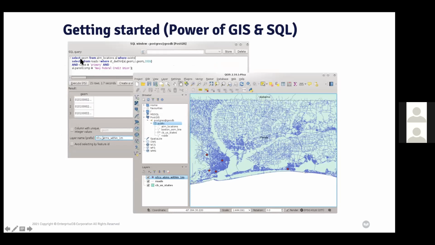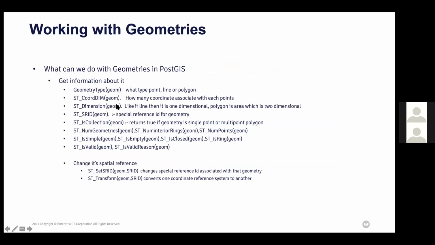So I'm using my standard query language: select geom from ATM locations where exists. So this is my SQL, and I'm working on GIS data. There are a number of functions here, again working with geometries, geometry type, ST coordinate dimension, how many coordinates are associated, then ST spatial reference ID, the spatial reference ID for the geometry. So a lot more functions are there when we create the PostGIS extension, and that will help you to do the GIS operations on your data.